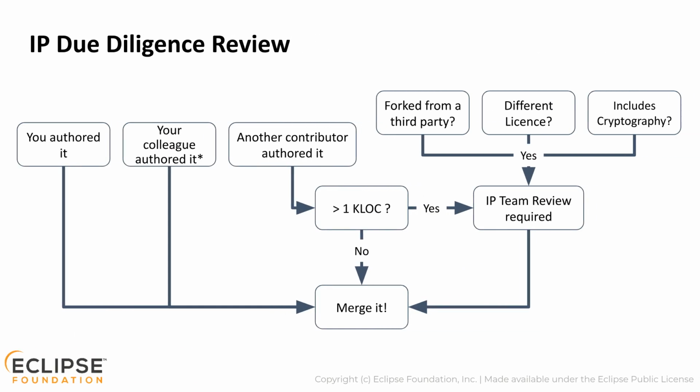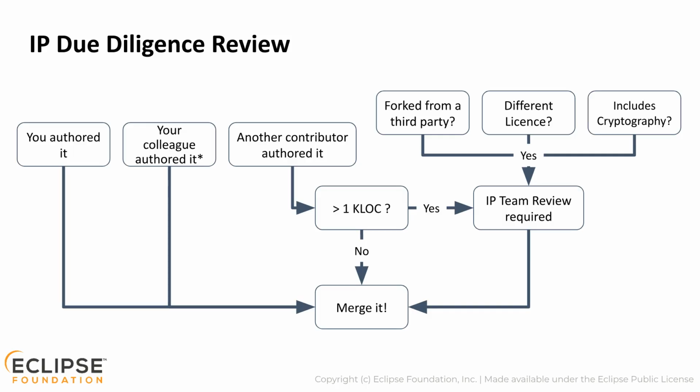For the purposes of contributions made with the assistance of AI, we'll focus on project content. Content that is developed by an Eclipse committer, with or without AI assistance, can just be pushed into project repositories without additional consideration or review, subject, of course, to the project team's rules. Committers who work for a member company that has signed the member committer and contributor agreement can generally merge pull requests created by their colleagues who are working under the same agreement without additional consideration or review.